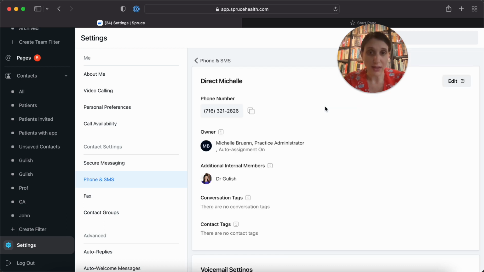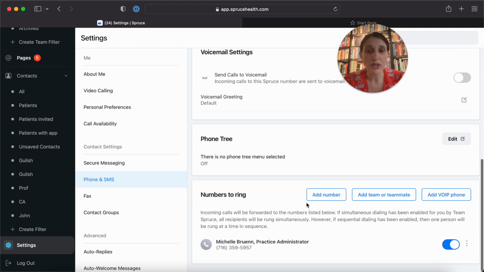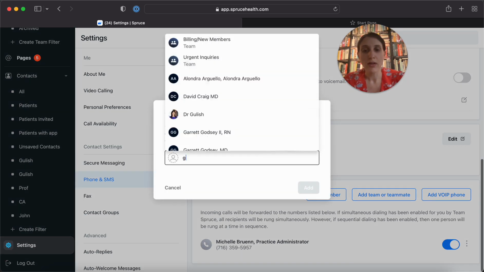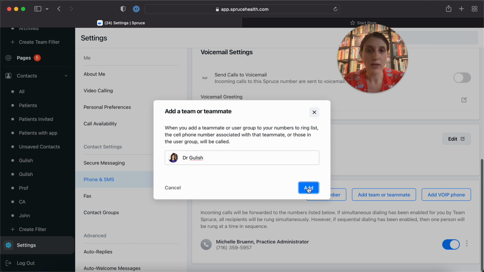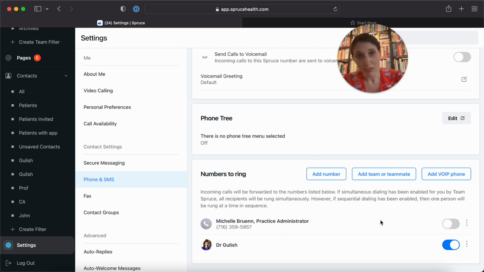If you scroll down here, you're going to see numbers to ring. You see right now this is only set to ring to Michelle. Now you could add Dr. Gulish here so that it's toggled on for her and it will ring for her, and you can toggle off Michelle so that she doesn't have to worry about those calls while she's on vacation.